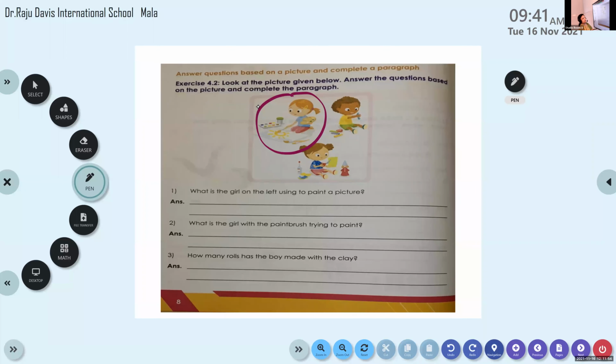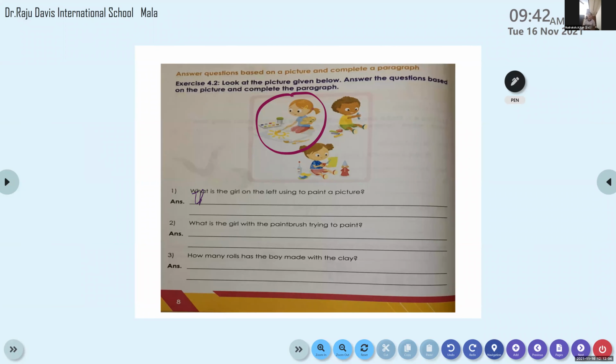Yes, Rudraksh, try to tell me the sentence. The girl. The girl, it is specified. The girl on the... which side? It is mentioned in the question.